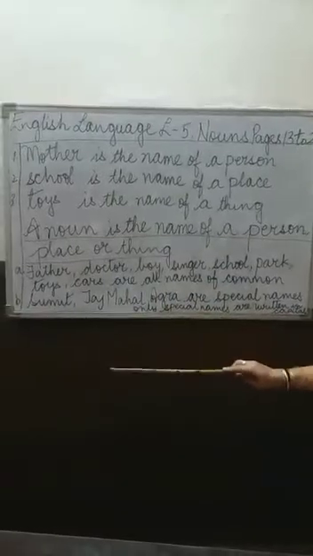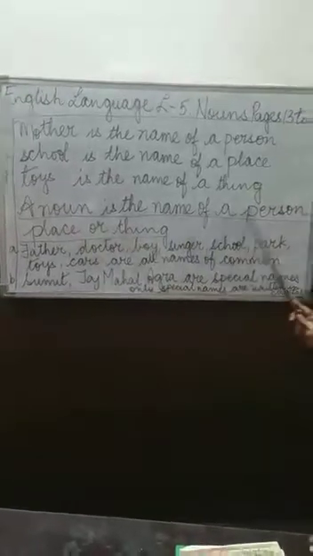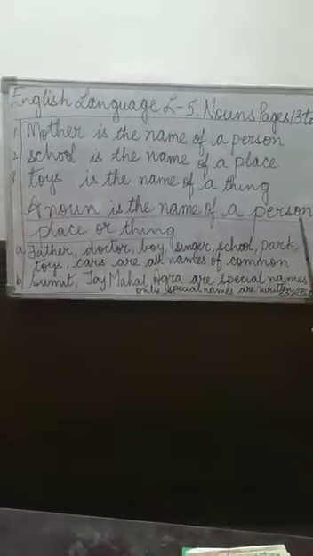If I say, what is the definition of a noun? A noun is the name of a person, place or thing. What is a noun? A noun is the name of a person, place or thing. That is called a noun. In short, we say naming words.